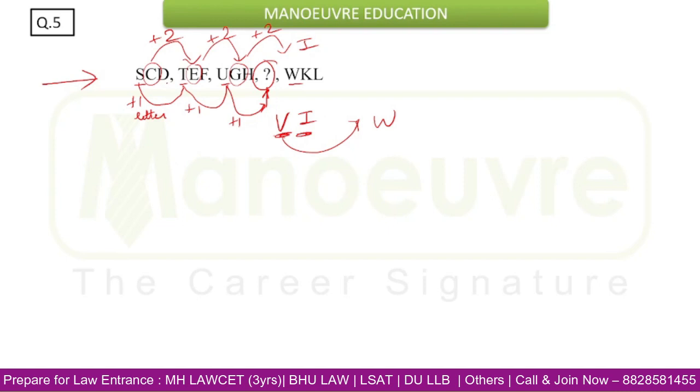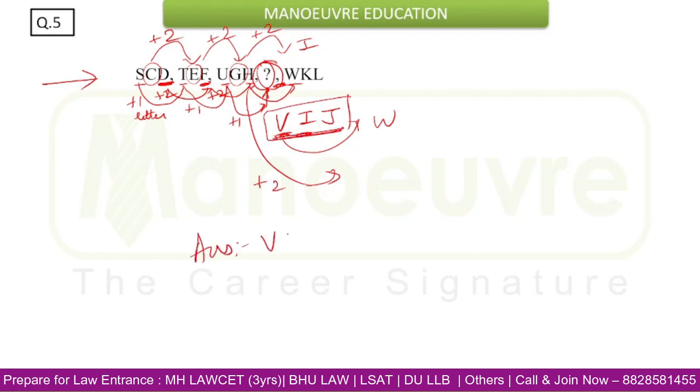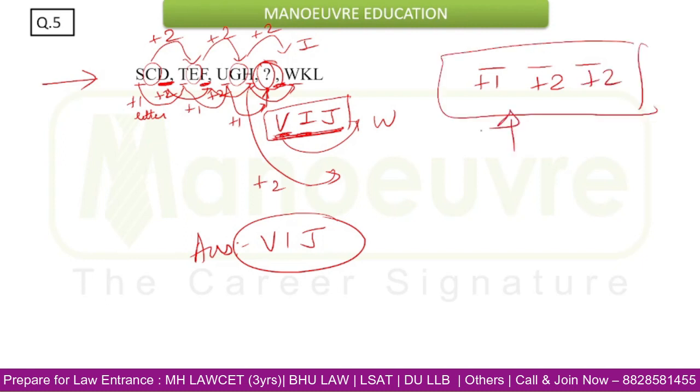Now if you focus on the last letter, this is D, plus 2 gives F, again plus 2, it will be H. So for getting this question mark, third letter, we have to add again 2 to H. So that will be J. So this will be V, I, J. Three letters are there, so the relation will be plus 1, plus 2 and plus 2. That was the basic relation with which we have to proceed. So the answer will be V, I, J.